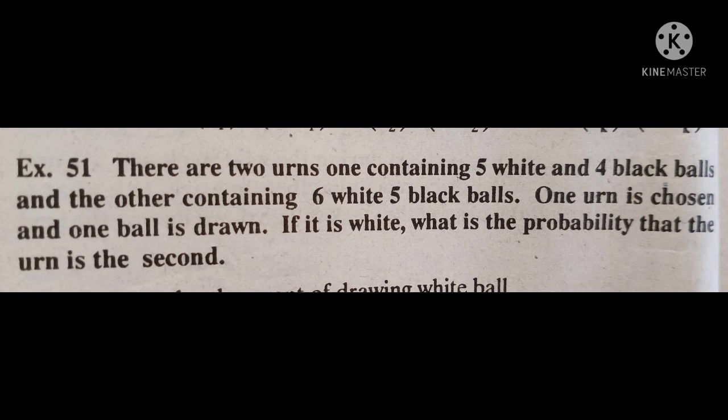See the question. There are two urns, one containing 5 white and 4 black balls, and the other containing 6 white and 5 black balls. One urn is chosen and one ball is drawn. If it is white, what is the probability of selecting the second urn?